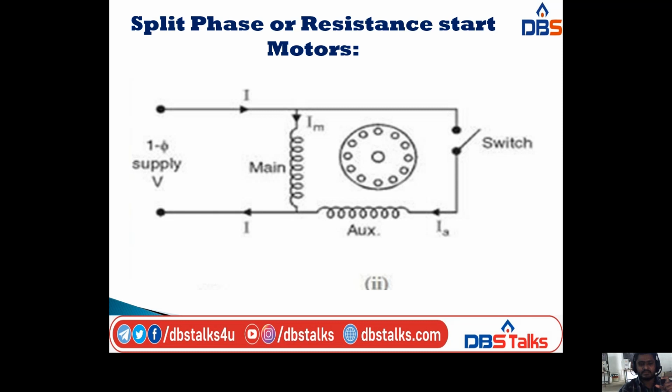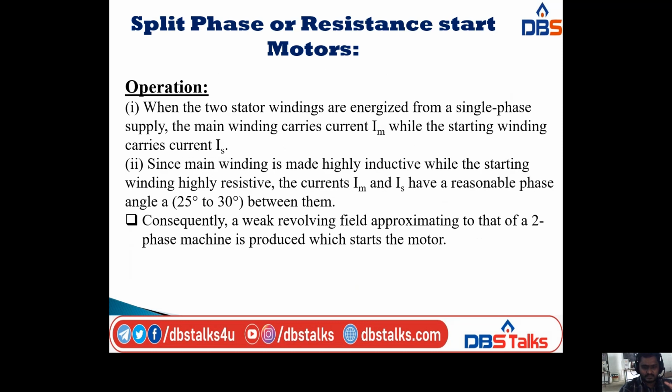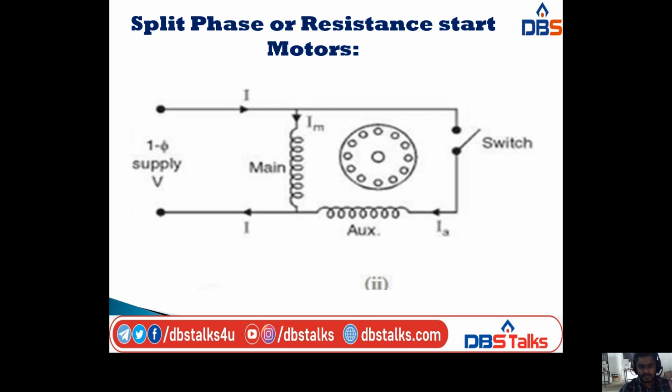What will happen is, the main winding carries the current IM, while the starting winding carries current IS. The main winding carries current IM, and the auxiliary winding carries the current IA.